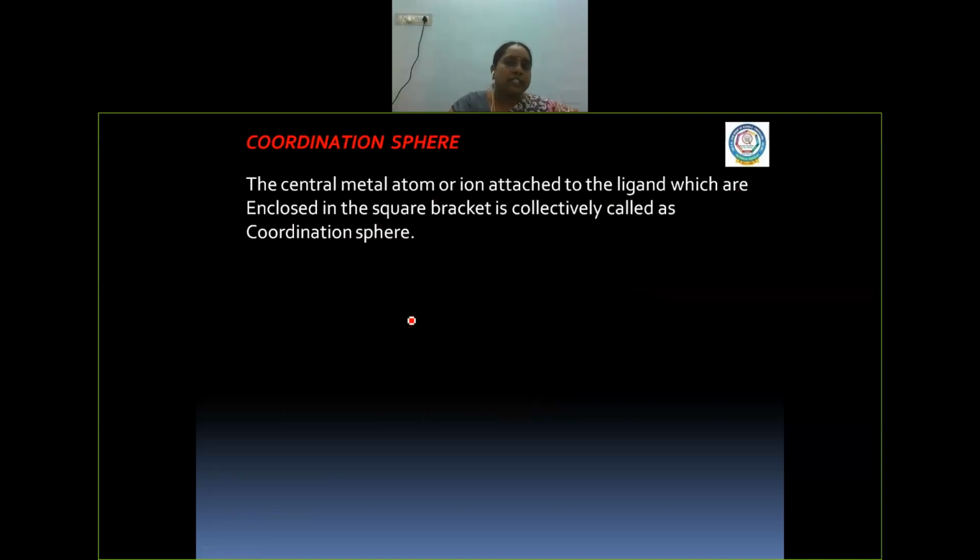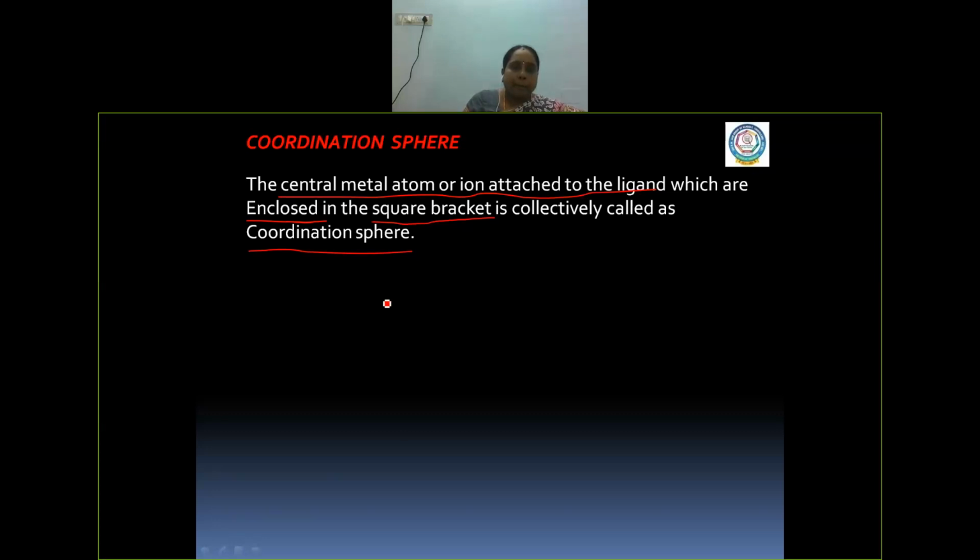The next one is coordination entity. Just now I told you what is coordination number, and now, what is a coordination entity and how can it be defined? The central metal atom or ion attached to the ligands, which are enclosed in a closed square bracket, is collectively called a coordination entity.